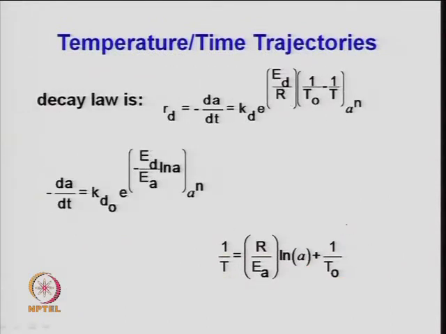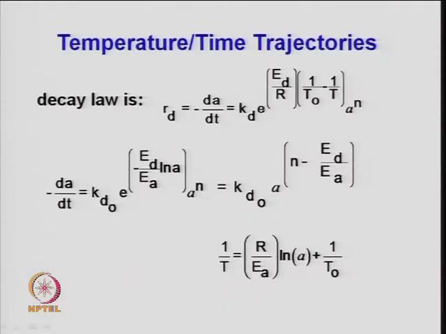So, this is your decay law. The rate of deactivation is related to the activity. So, R d is minus d A by d t, that is equal to K d times, again it is related with the Arrhenius constant, right.